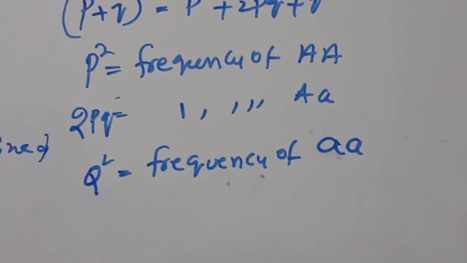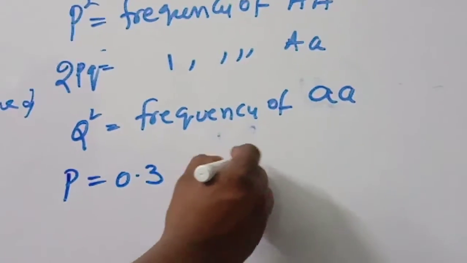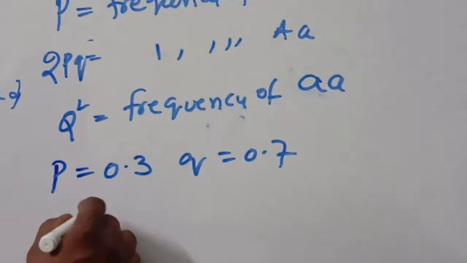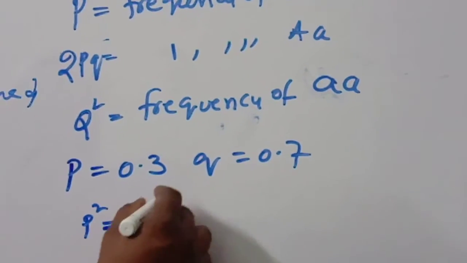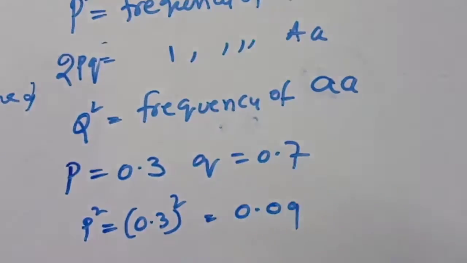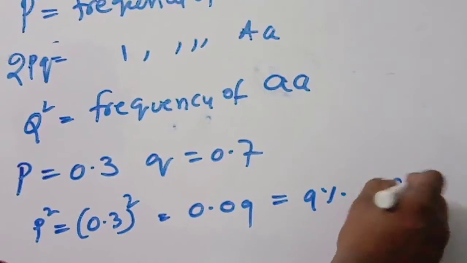Now what we are seeing is, p is equal to 0.3 and q is equal to 0.7. So now p², how much is it equal to? 0.3 whole square, which is 0.09, equal to 9% AA.